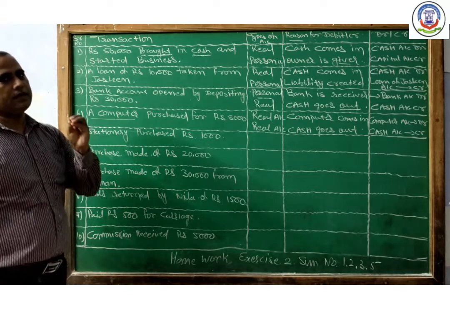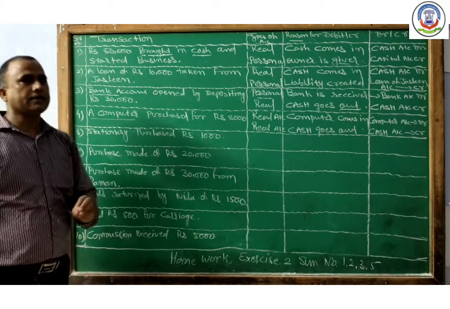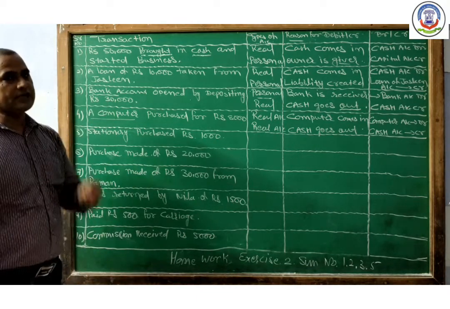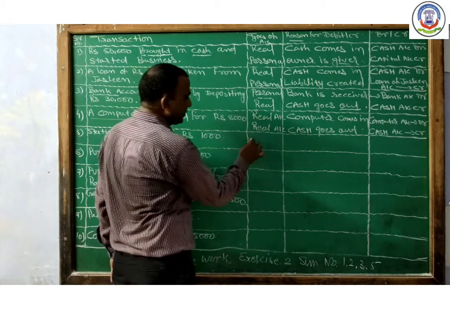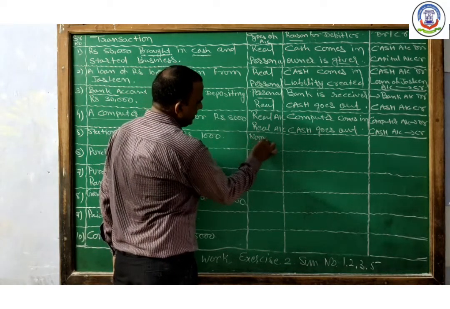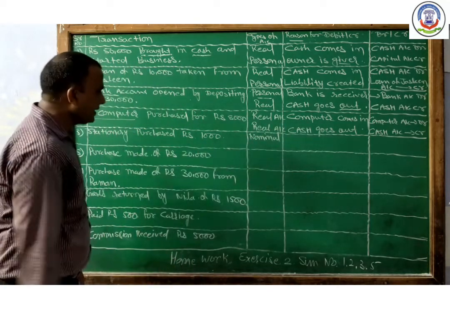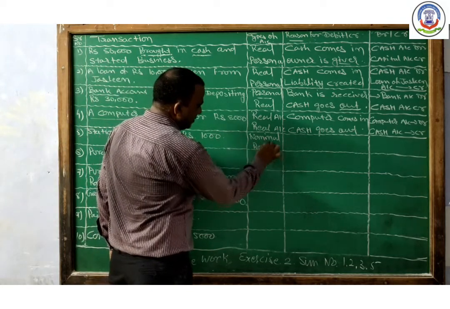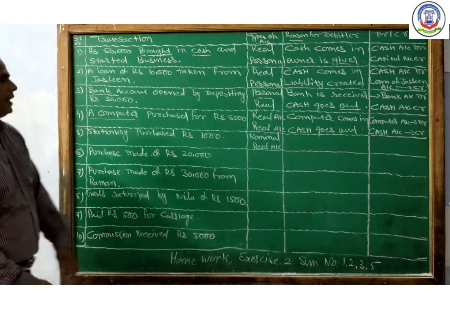First, stationery is our business expense, and next, cash goes out, so cash account is affected. Stationery is an expense for the business, that's why it is under the nominal account, and cash is under the real account.